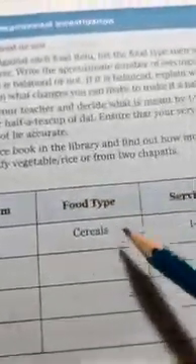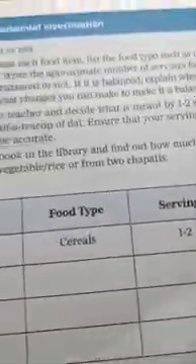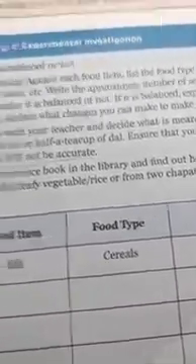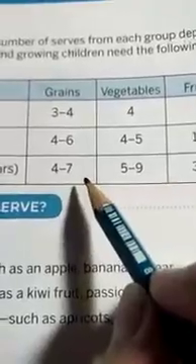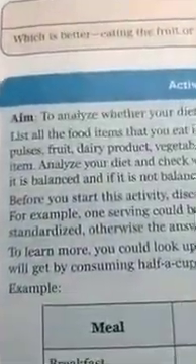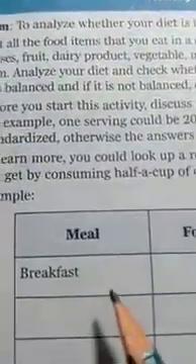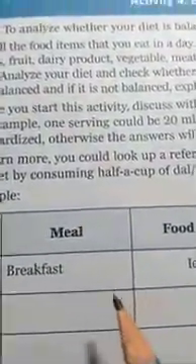Dear students, now you have to make a list yourself: your meal, your food items, food type, and serving. And dear students, check this list against the table which is given in your book. Now you will find the answer whether your diet is balanced or not.